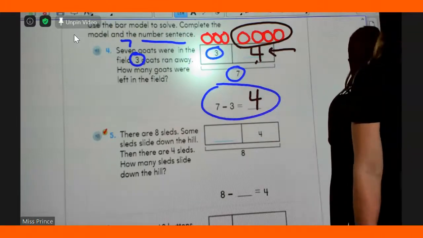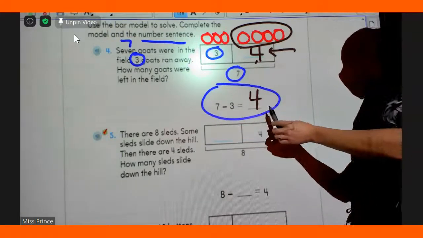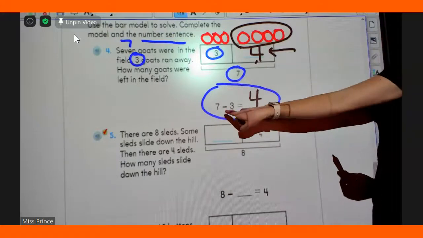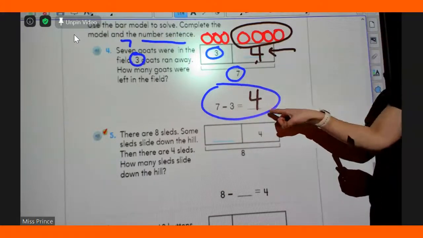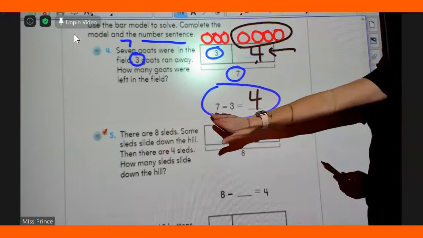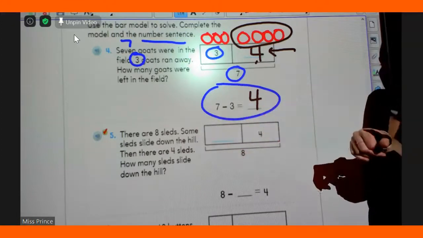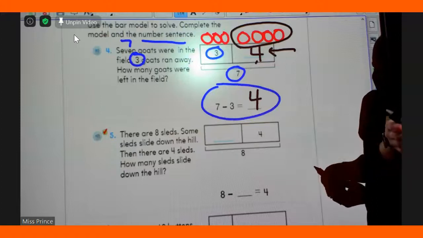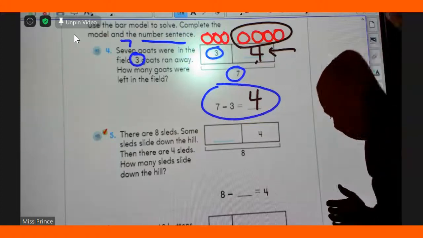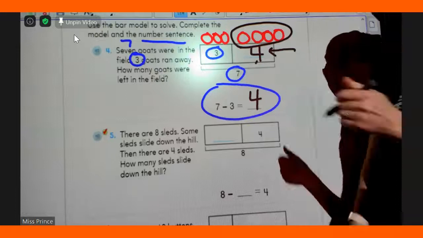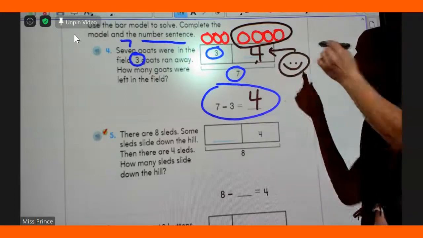Okay, first graders in the classroom, read the whole sentence. 7, oh, I didn't hear you all. Try again. 7 minus 3 equals 4. Good job. I even heard Kieran on there. Okay. Happy face. We got it right.